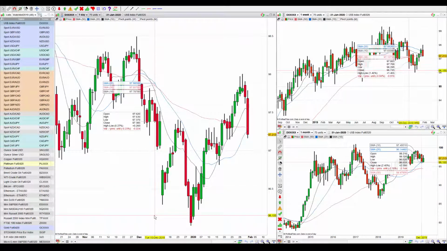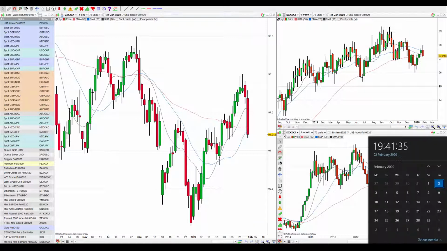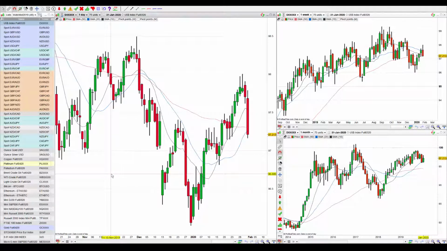I'm going to have a look at the US dollar index and its performance and its current technical status against other currency pairs. And this is for Sunday the 2nd of February 2020.